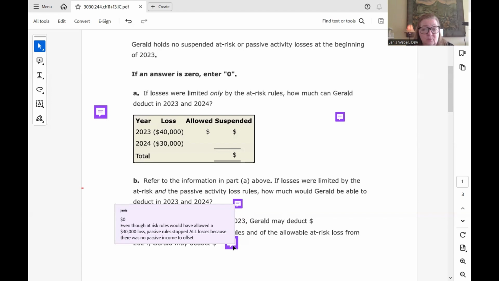So it's 0 because passive trumps the whole thing. No passive income means no passive loss. If the at-risk rules are what we do first, and we see there is an ability to deduct up to that amount, that's a limitation. But then we can't even deduct that amount if the passive loss rules hit and cause us not to be able to offset. So even though the at-risk rules would have allowed that $30,000 loss, passive loss rules stopped all the losses because there was no passive income.